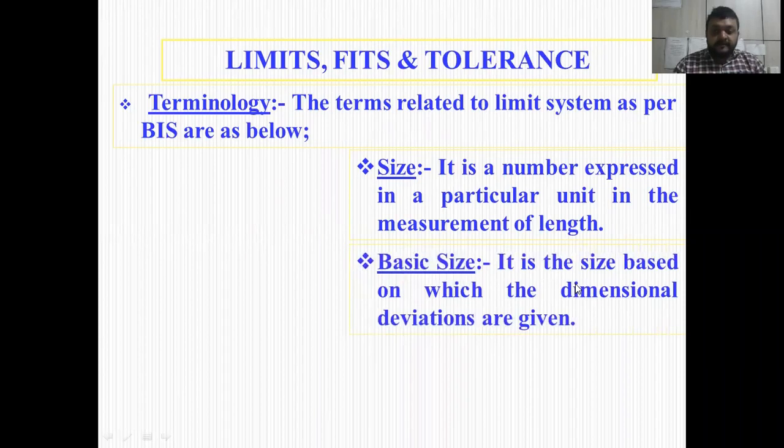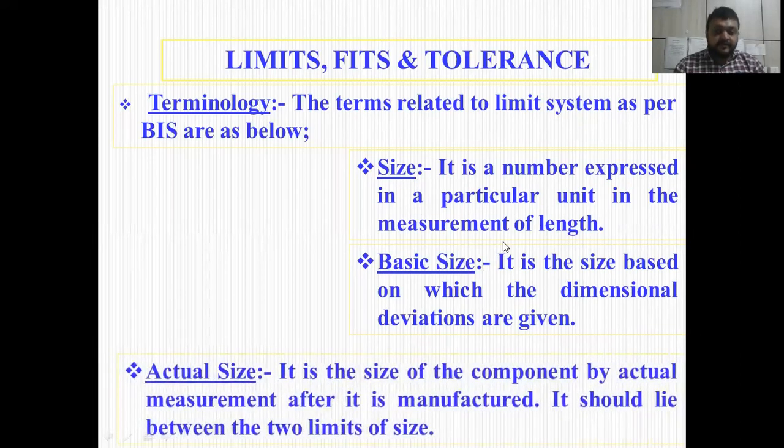Now you have to keep in mind the basic size. Basic size is the size based on which the dimensional deviations are given. So what are the maximum permissible deviations in the dimensions of any component during manufacturing? Based on that we decide the basic size. The actual size is the size of the component by actual measurement after it is manufactured.